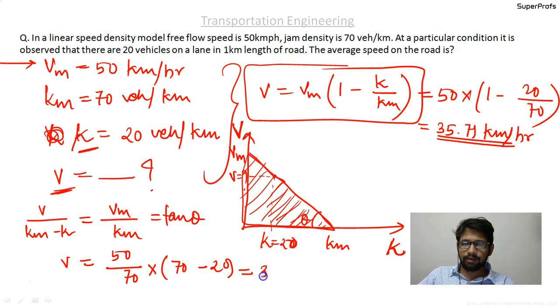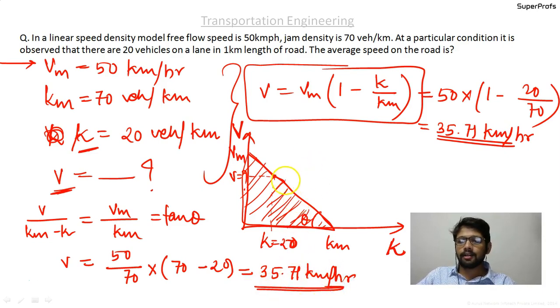So that is 35.71 kilometers per hour. You need not remember this relationship like this. If you just remember the graph of the linear speed density model, then you will easily be in a position to solve such kind of questions.